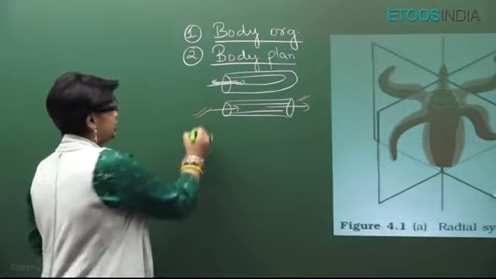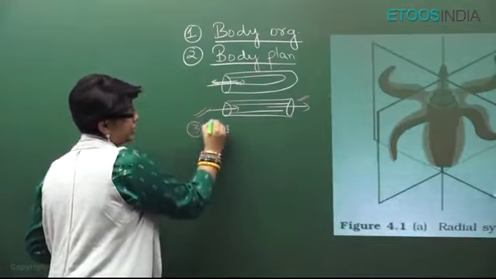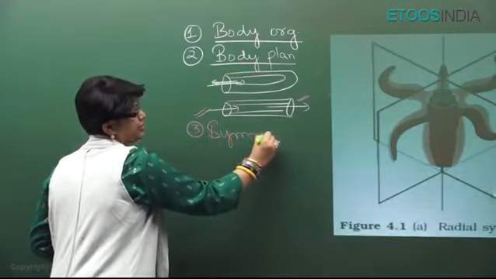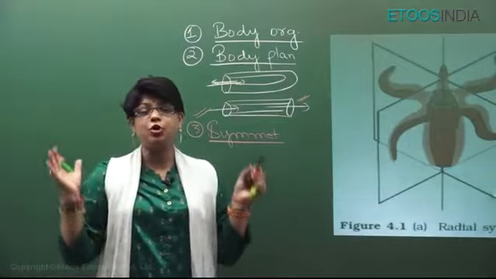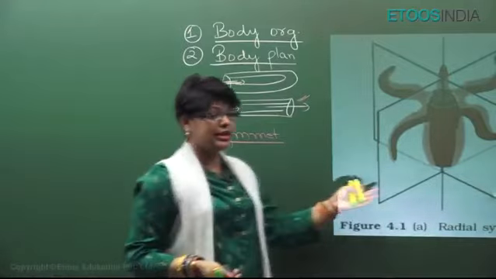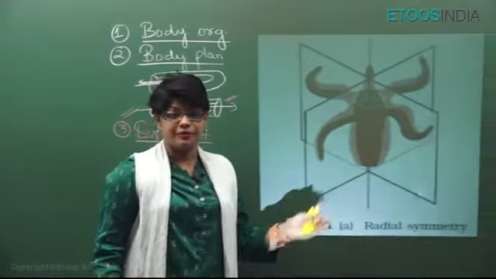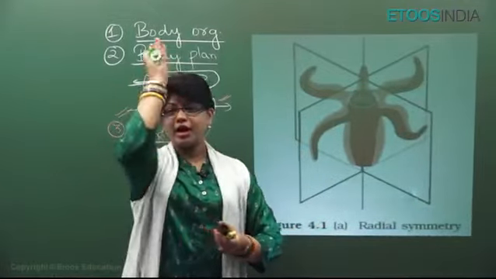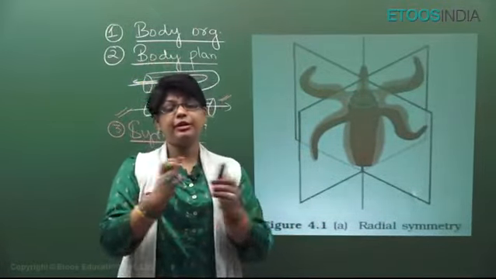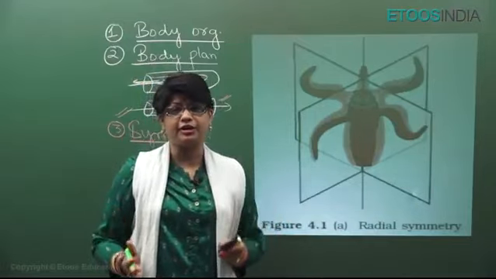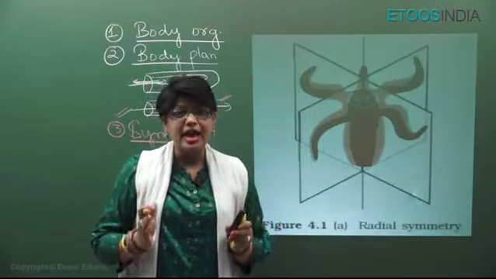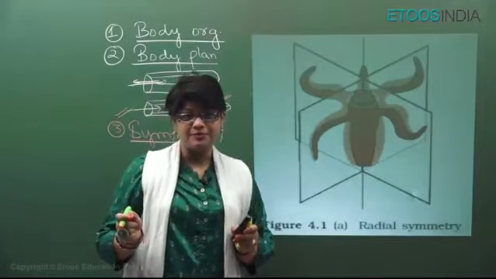Alright. Now, the third character is about their symmetry. Symmetry means how many planes can divide the animal into 2 equal halves. Like you can see here, this is radial symmetry. Like you take a ball, you cut from any plane, it will be divided into 2 equal parts. This is radial symmetry, very, very important. It is seen in coelenterates and adult echinoderms.